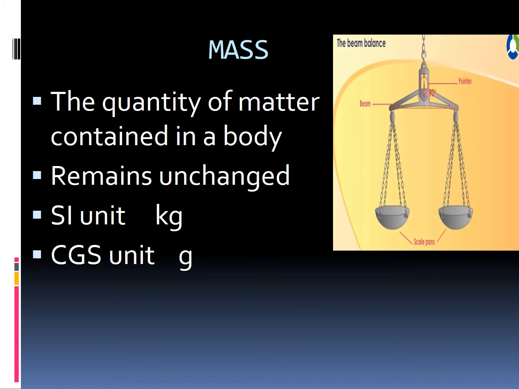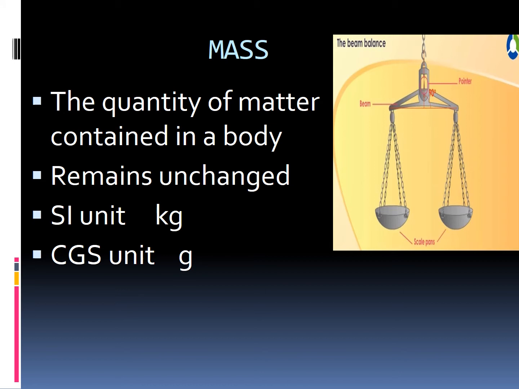And then, does the mass change anywhere? If you measured the mass on earth and got 30 kilogram, and you go to some other planet like the moon or Neptune, what will be your mass? The same 30 kilogram. It remains unchanged. The SI unit of mass is kilogram, and the CGS unit of mass is gram.